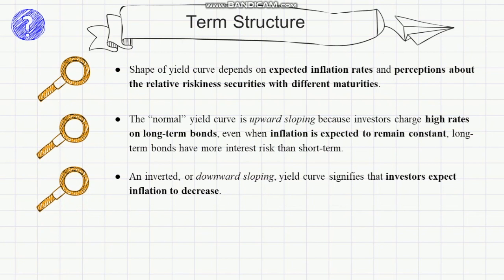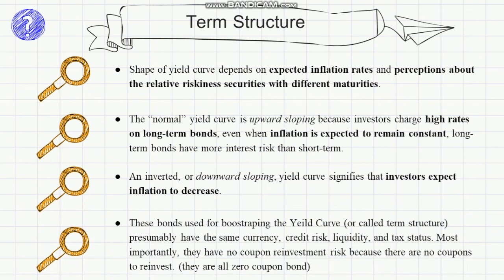The bonds used for bootstrapping the yield curve are called term structure, presumably have the same currency, credit risk, liquidity, and tax status. Most importantly, they have no coupon reinvestment risk because there are no coupons to reinvest. They are all zero coupon bonds.